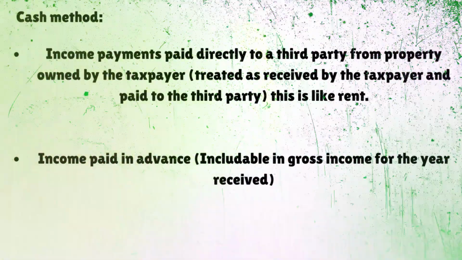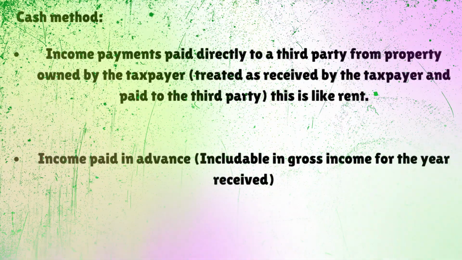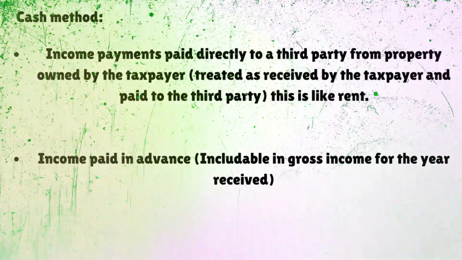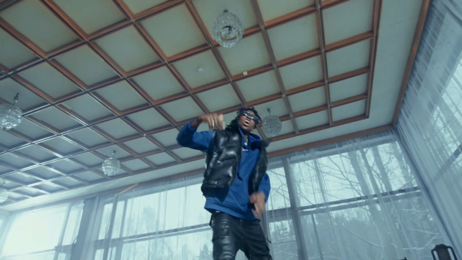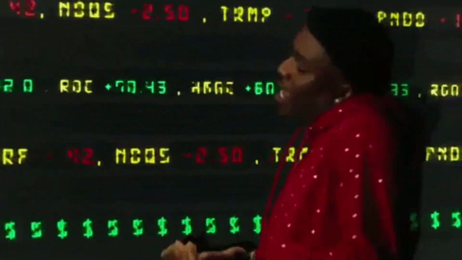Income paid in advance is included in gross income for the year received. That could be, like, a record deal giving you an advance. That's also going to be included in your gross income. There is one exception, which is kind of rare: do not report the interest on Series E and EE U.S. Savings bonds until the final maturity date.